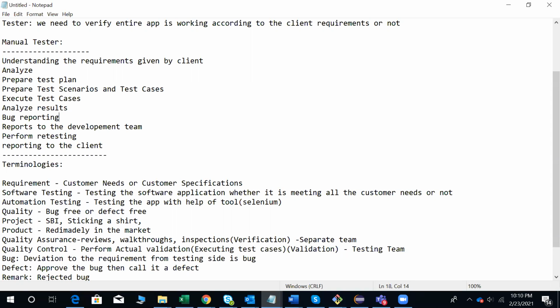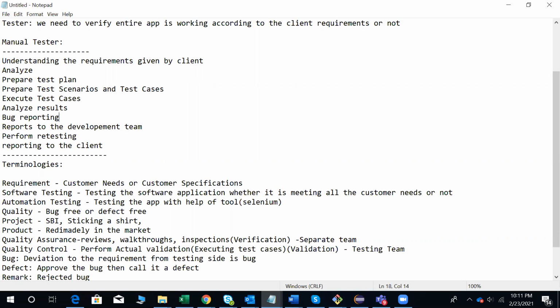And terminology-wise, requirement is something like customer needs or customer specifications. Software testing: what is software testing? Testing the software application, whether it is meeting all the client requirements or not. That is about software testing.